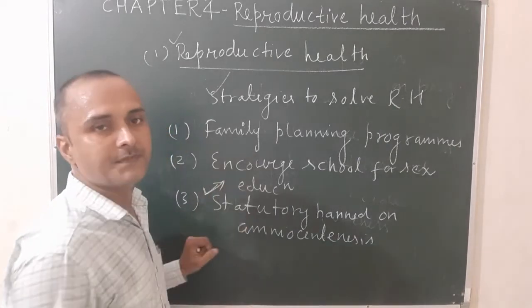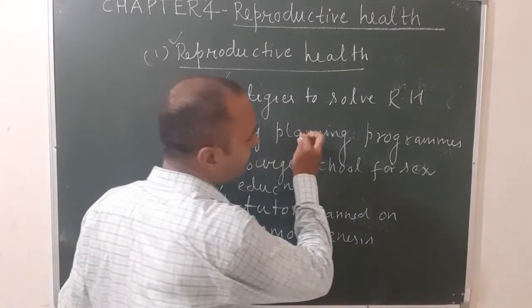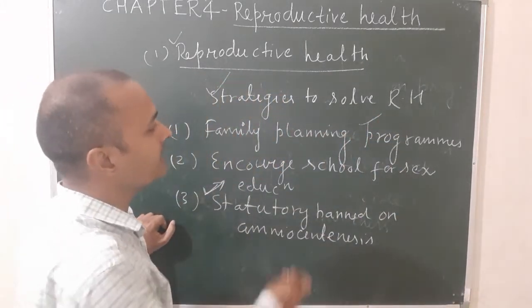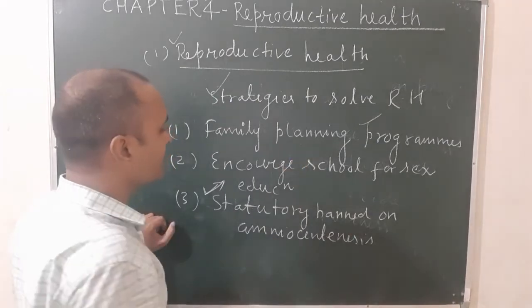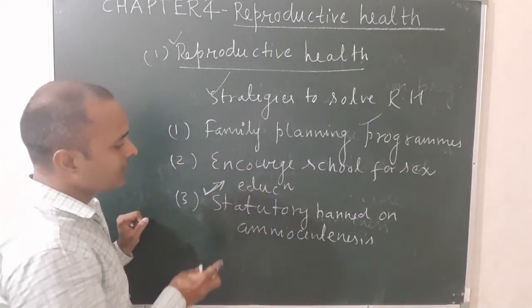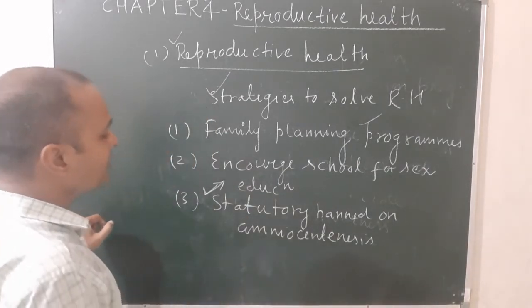The first method, with the help of family planning programs, we can solve the reproductive health problems. Next one, encourage schools for sex education. Next one, statutory ban on amniocentesis.